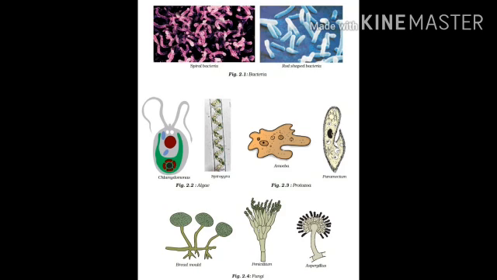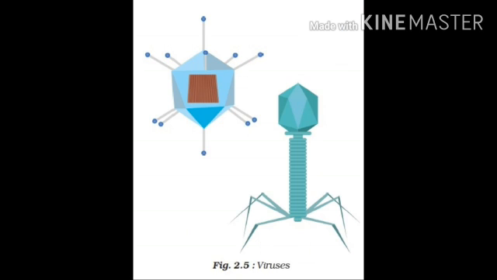In bacteria you can see rod-shaped bacteria. In algae you can see Spirogyra, Chlamydomonas. In protozoa you can see amoeba, paramecium. In fungi, bread mold is the example. And in viruses you can see bacteriophage. The virus which eats bacteria is known as bacteriophage.